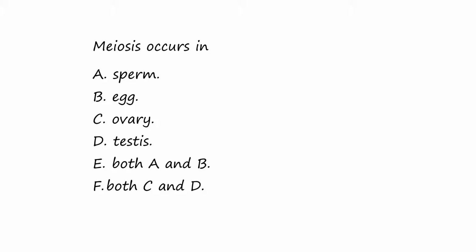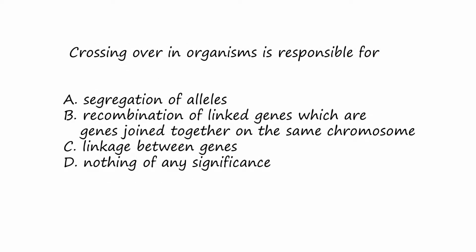The sperm and egg are meiosis products, not where meiosis occurs. The second question is, what is the result of crossing over? A. Segregation of alleles, B. Recombination of linked genes, C. Linkage between genes, D. Nothing of significance. The answer to this question is B.